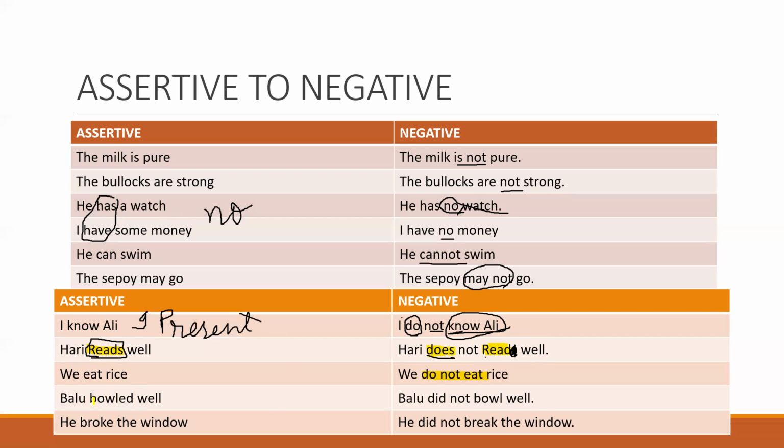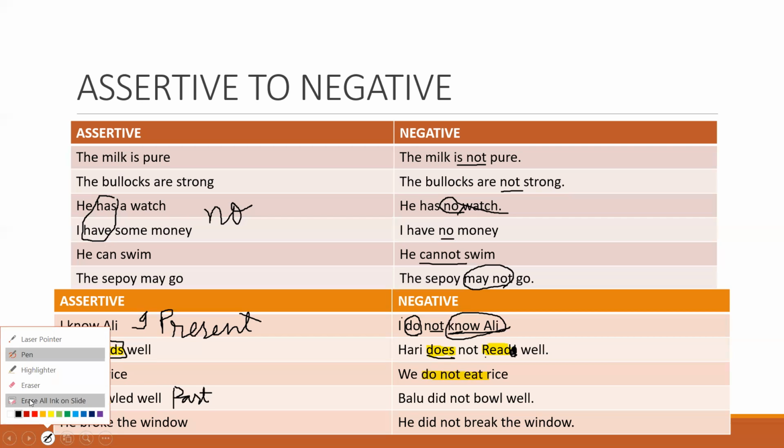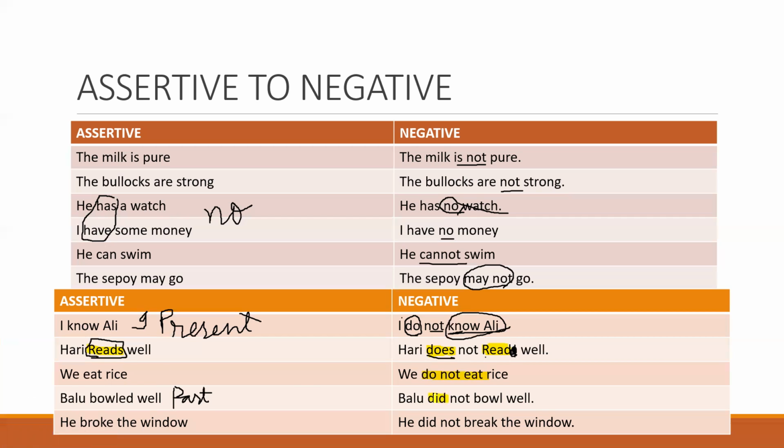Ballu bowled well. This is in past tense. So the past of do is did. Ballu did not bowl well. You will not write bowled here, because in one sentence you cannot use two past tenses. So Ballu did not bowl well.